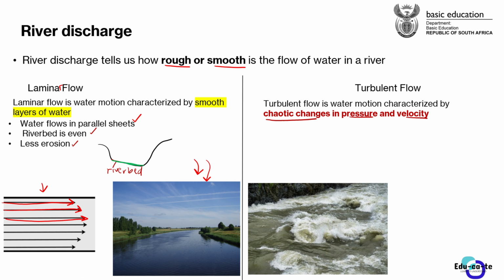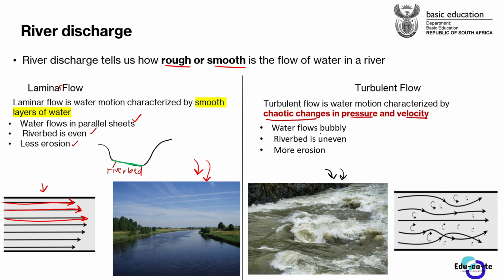Look at this image here. You can see that in this picture you have water that is just mixed up. It is flowing in a wave-like motion. This is due to chaotic changes. There is chaos in the water. So the characteristic is that the water is flowing in a bubbly motion. Remember, bubbles like to pop out, just like this water. You can see that some parts here are just popping out unnecessarily. That is the bubbly motion. So the water flows in a bubbly motion.